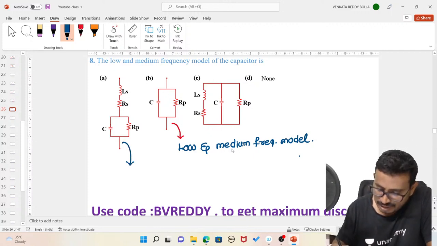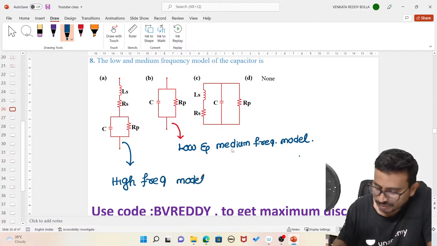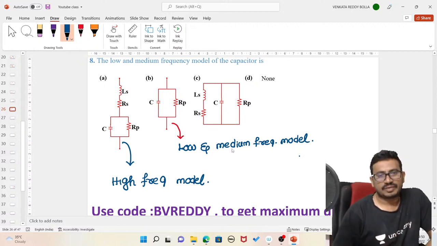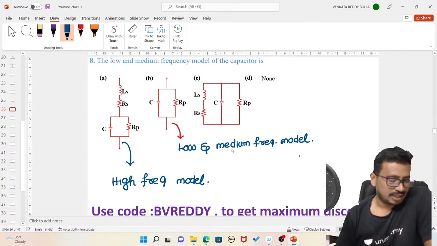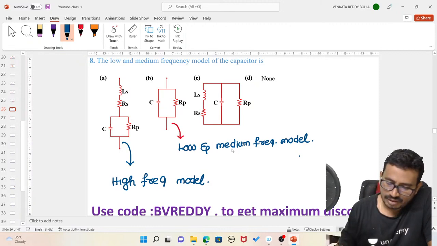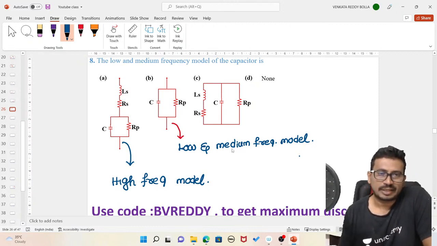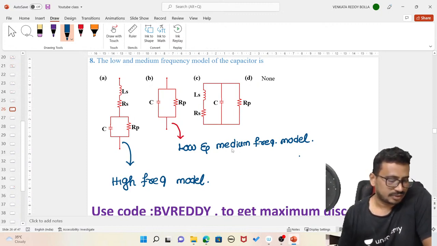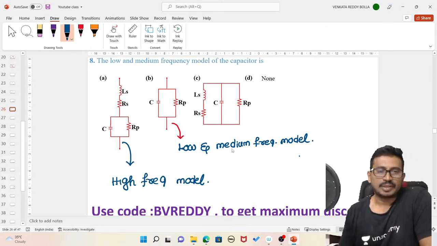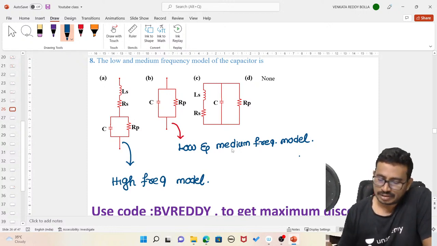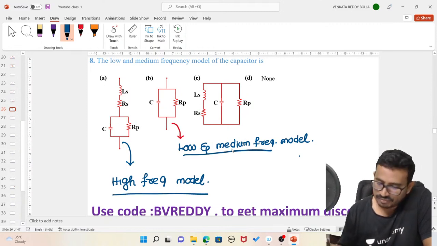And this is the high frequency model of the capacitor. At low frequency, the effect of this inductance value is very low, so we can neglect it. So at low frequency these are the approximations, and this is the high frequency model.